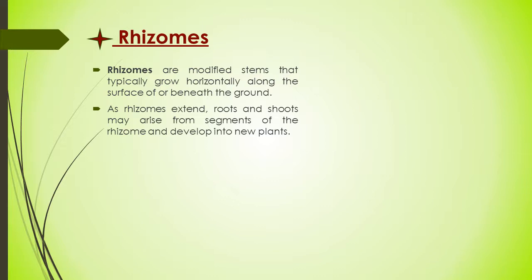Rhizomes are actually modified stems that typically grow horizontally along the surface or beneath the ground. So it is a horizontal modified stem that remains in the soil. Rhizomes are storage sites of growth substances such as proteins and starches. As a rhizome extends, roots and shoots may arise from segments of the rhizome and develop into new plants. Certain plants like lilies, iris, and orchids propagate in this manner. Edible plant rhizomes include ginger and garlic.